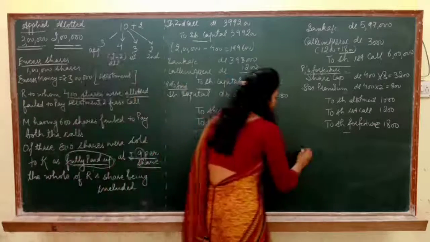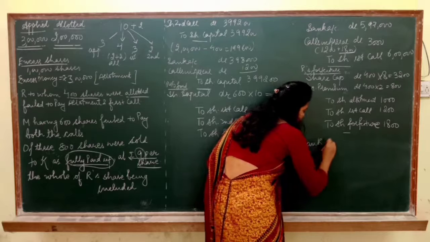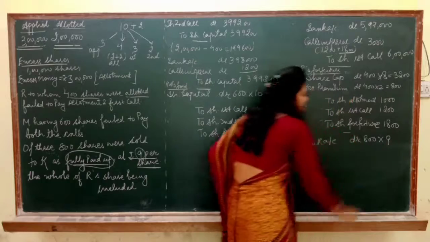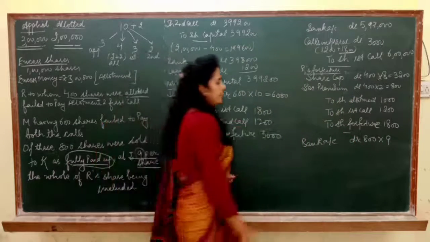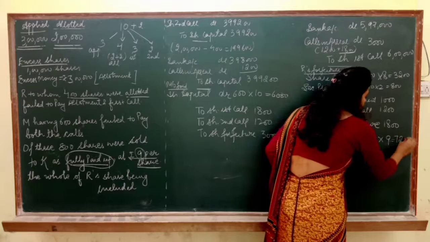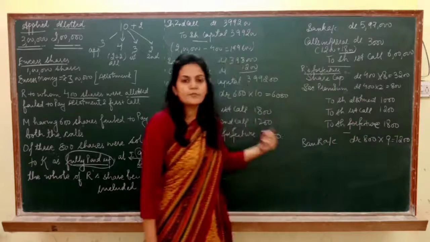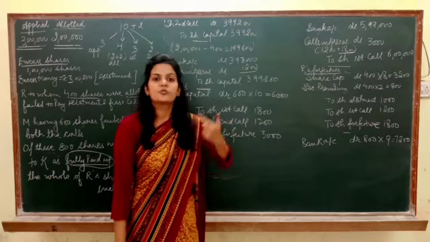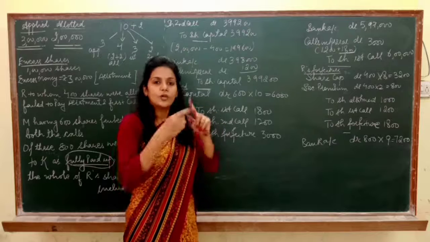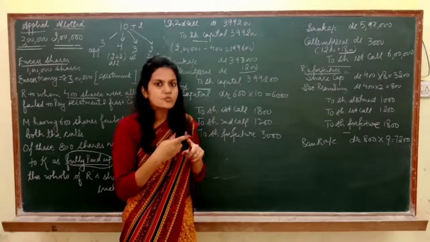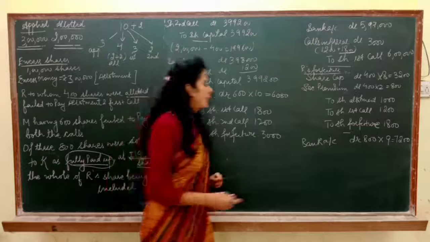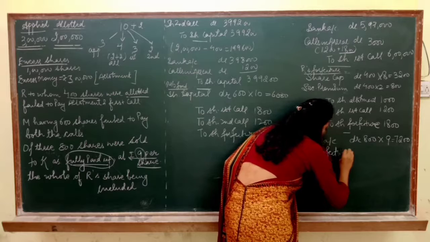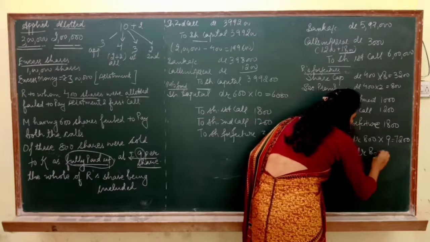Now see how. Pass the entry. Entry is bank account debited. 800 shares we have sold to K at rupees 9. So 800 into 9, that is 7200. We suffered a loss. Now as I am selling the shares to some other shareholder, that is K, it means I am going to reissue the cancelled shares. So now on account of reissue, I have to suffer the loss of rupee 1. So right here, share forfeiture, loss is of rupee 1.